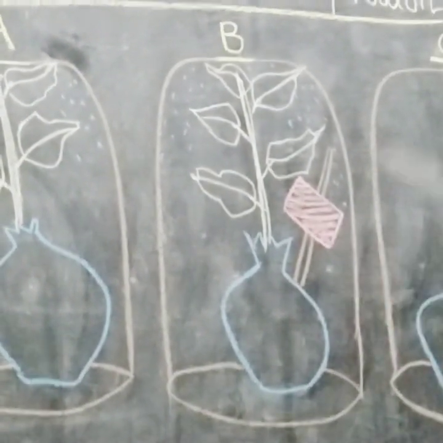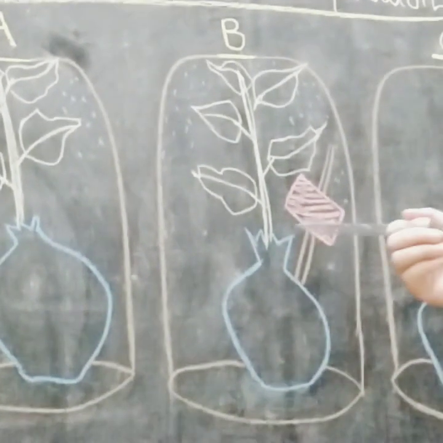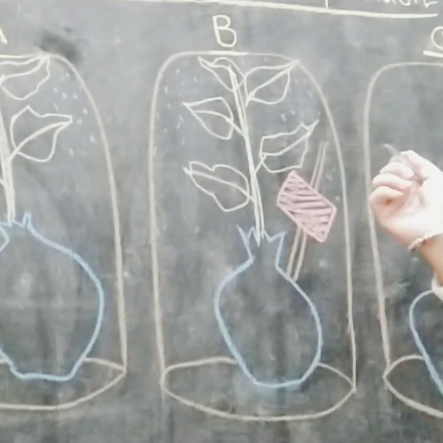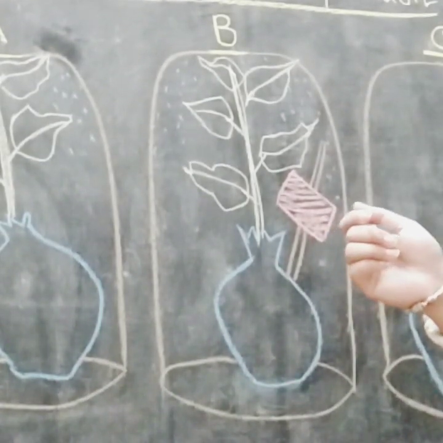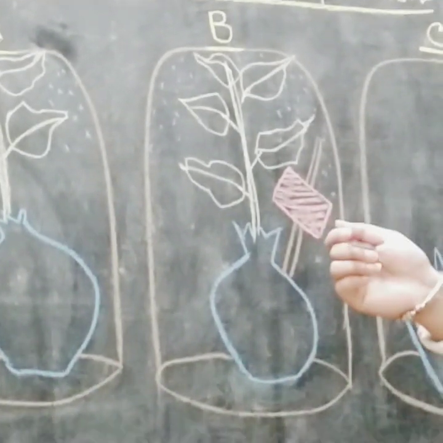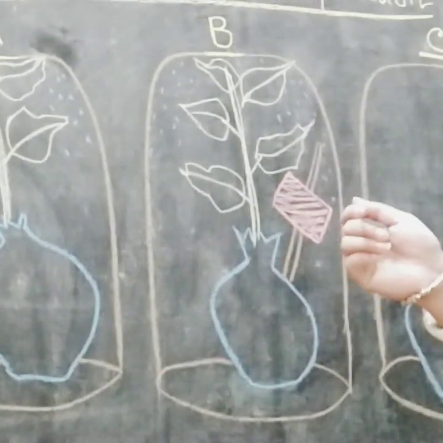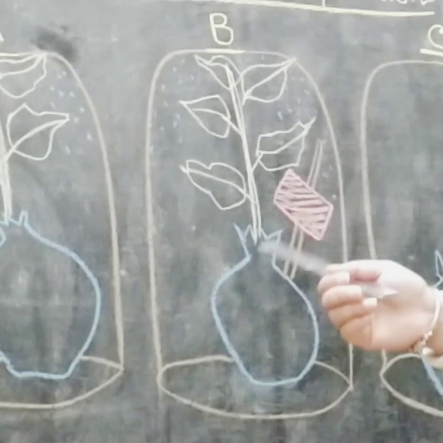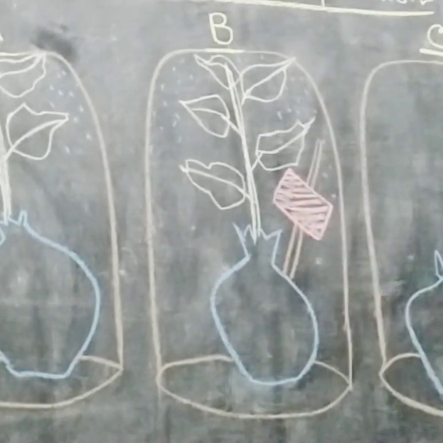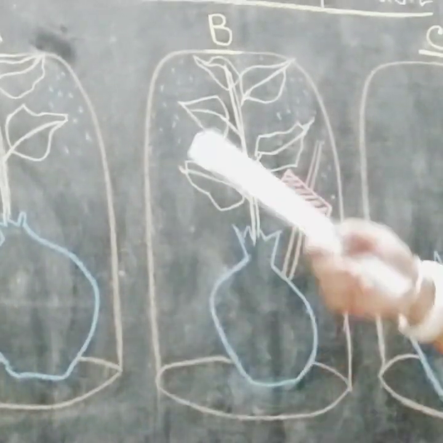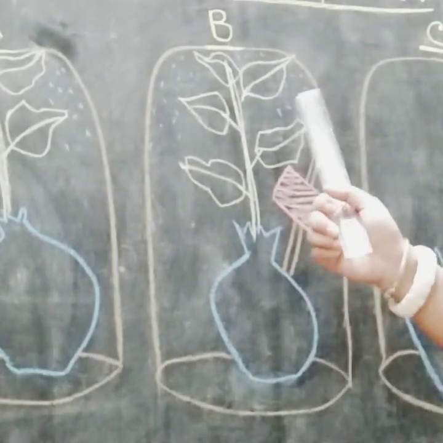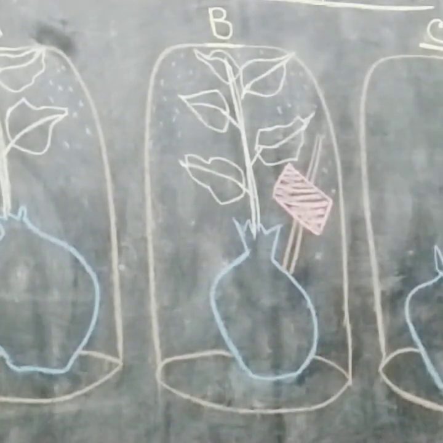Now the characteristics of cobalt chloride paper. When it is dry, it is blue, but when it comes in contact with water droplets, it changes to pink. Here is the same setup. After a few hours, you will see droplets. To prove these droplets are water, we need this cobalt chloride paper.